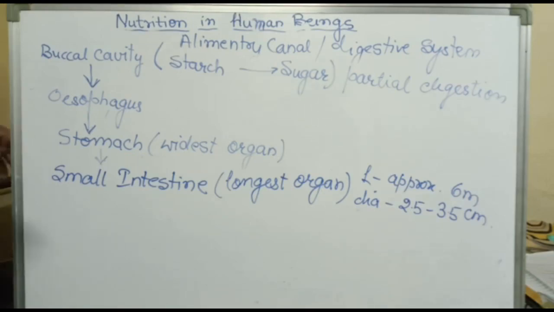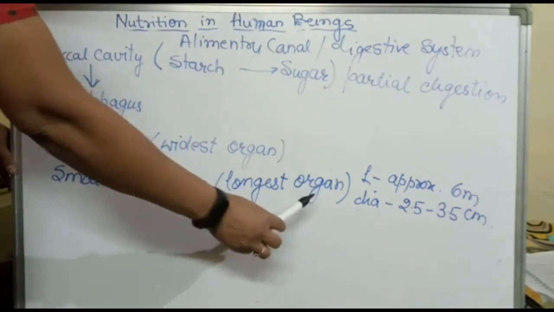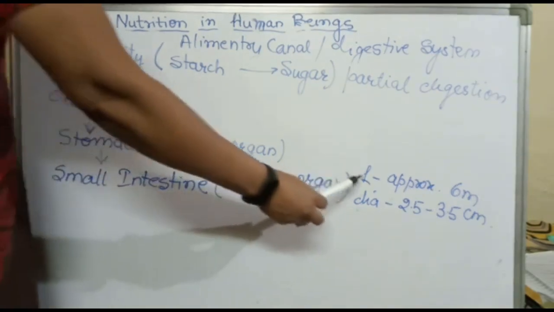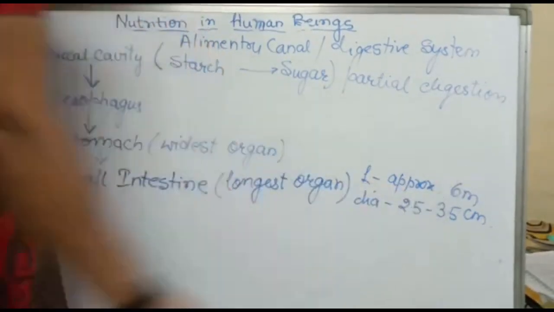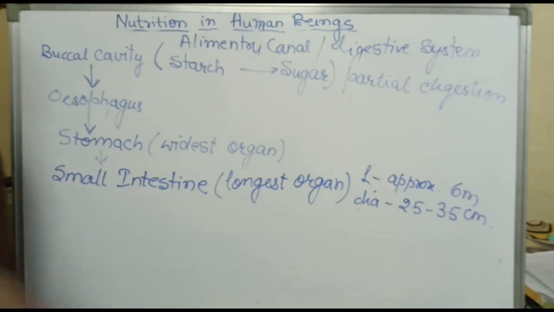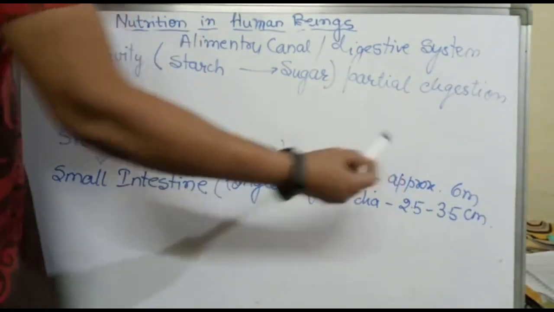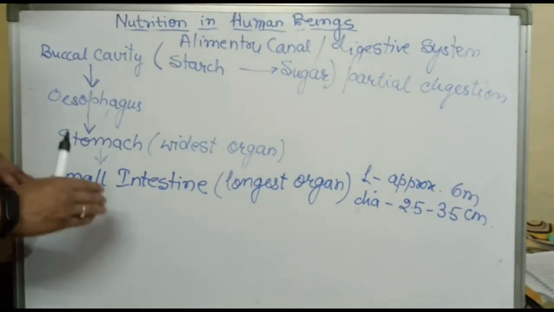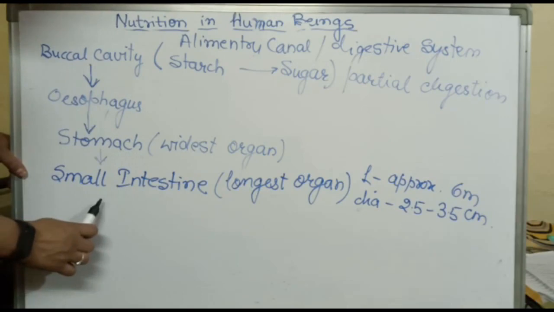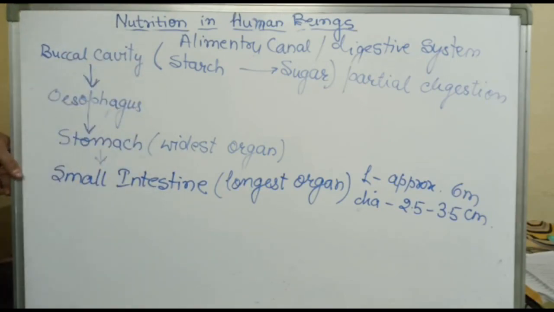The partially digested food from the stomach enters the small intestine. The small intestine is the longest organ of our digestive system. Its length is approximately 6 meters and its diameter is 2.5 to 3.5 centimeters. It is a highly condensed coil. Now see, herbivore animals have a long small intestine, whereas carnivores have a short small intestine.